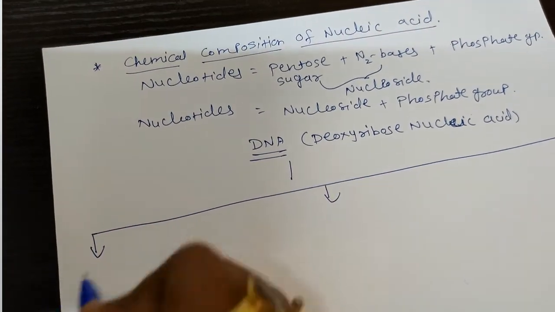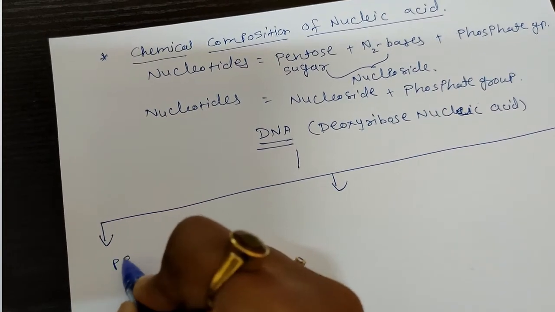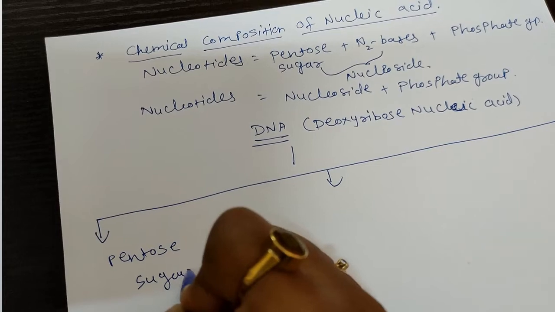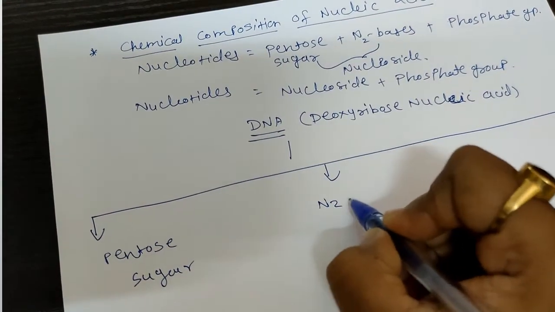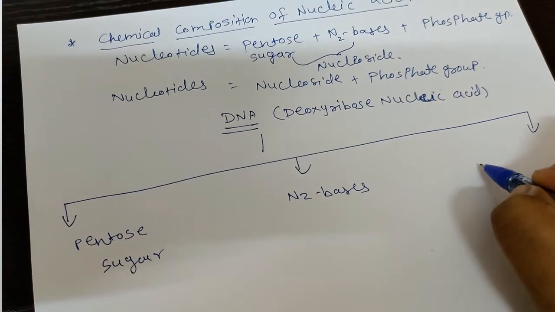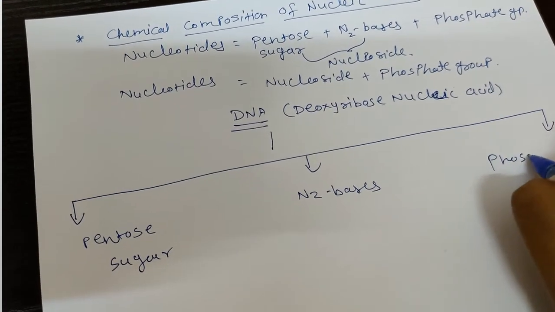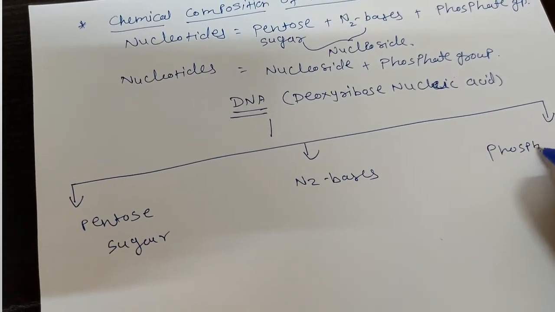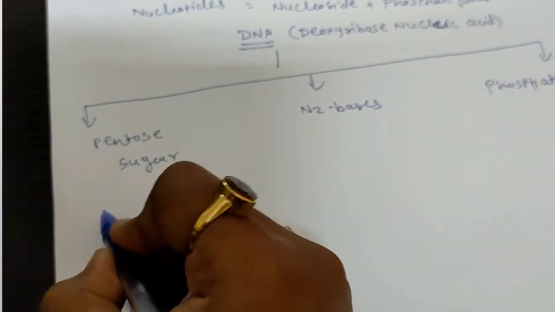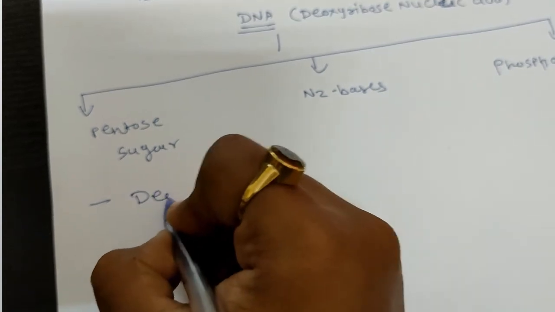What are the components of DNA? First is the pentose sugar, second is the nitrogenous bases, and third is the phosphate group. The pentose sugar is deoxyribose sugar.